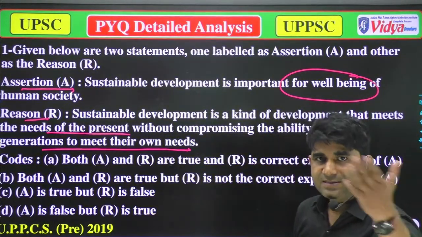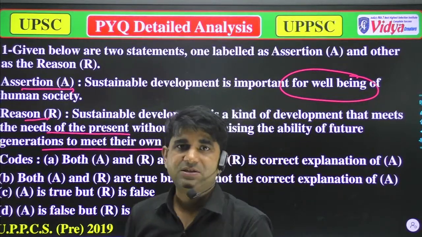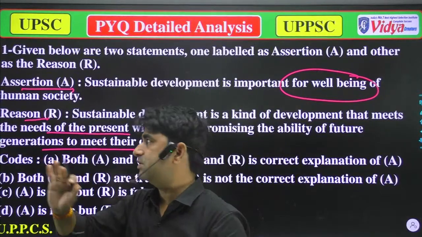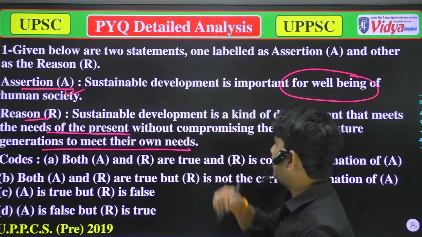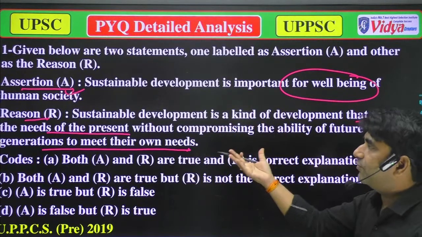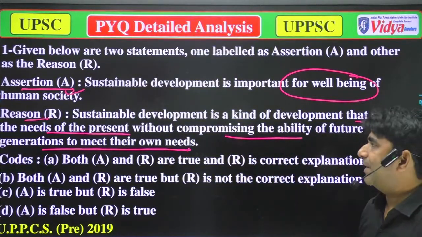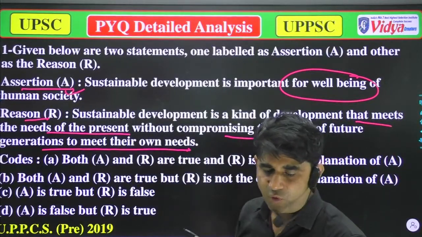That's true, because in sustainable development we talk about current needs and also about future needs. Now the reason: sustainable development is a kind of development that meets the needs of the present without compromising the future needs. So both are correct.